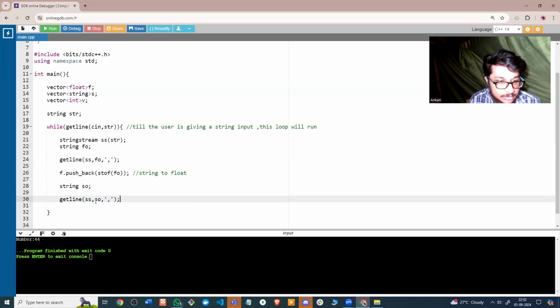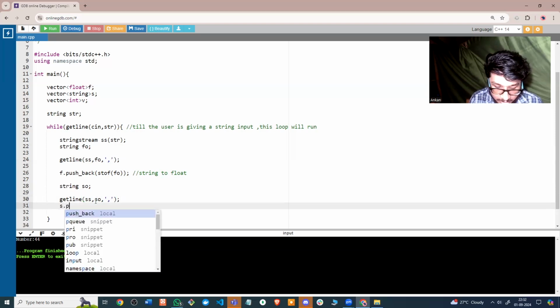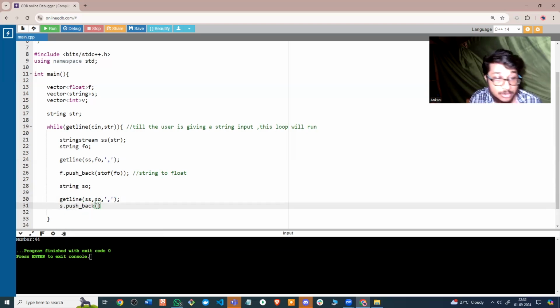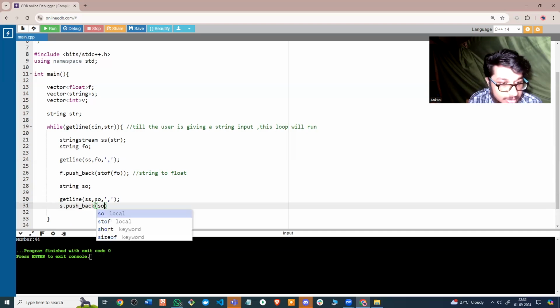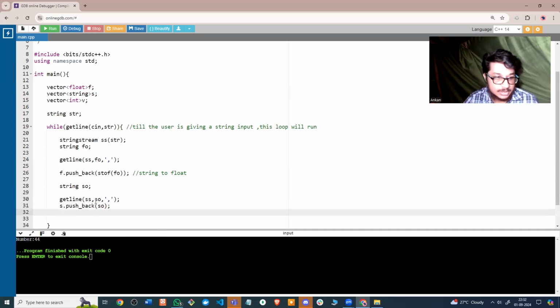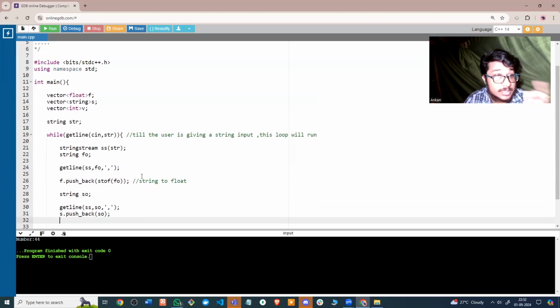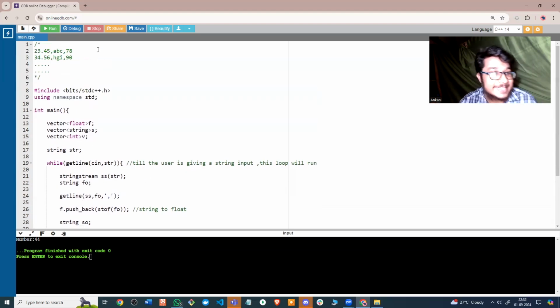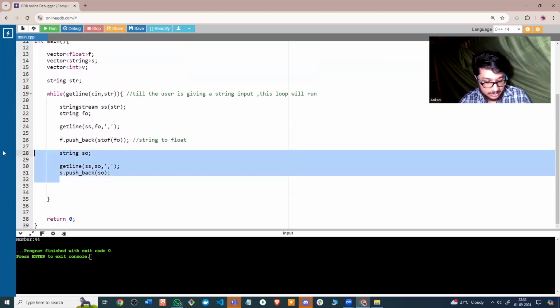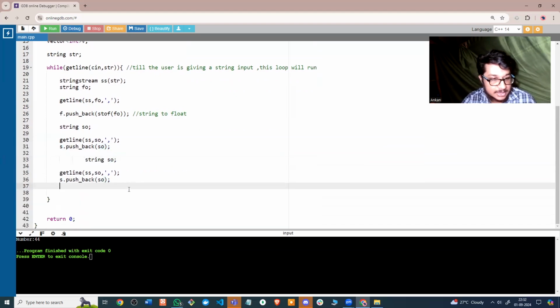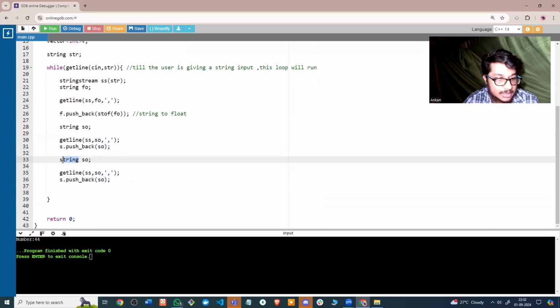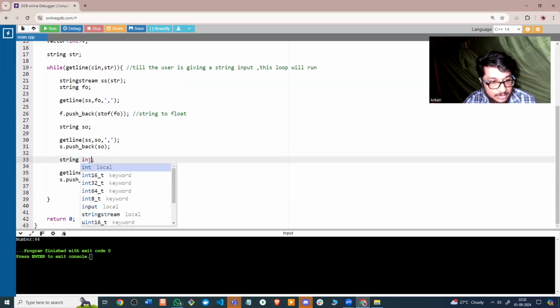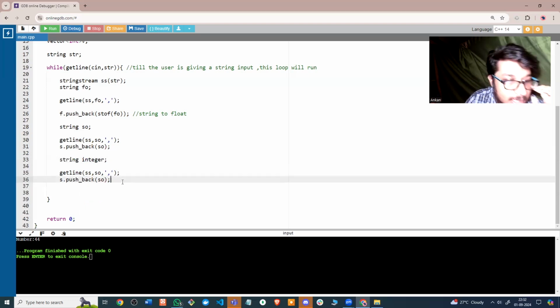Read this again. We already have the string vector, so I'm just going to push it. Now this is already a string, so I don't care, and I'll just put it as a string. And now the final thing is the integer, 78. So I'll just do the same thing here, copy this and paste it. This will be a string integer, and this will be an integer here.